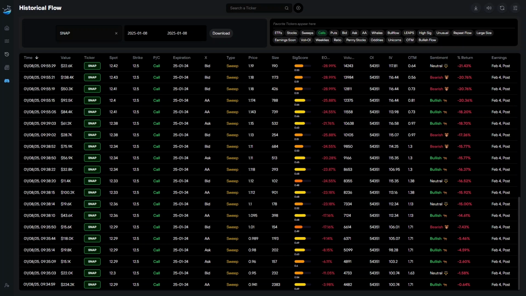I want to go over some options flow that I saw, I liked, and I took the trade, and I want to compare it to the checklist so you guys can see why stuff like this captures my attention.